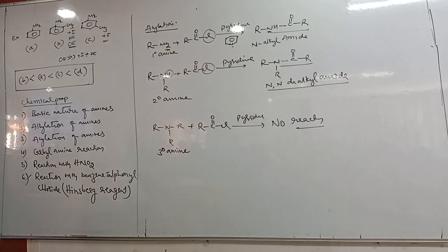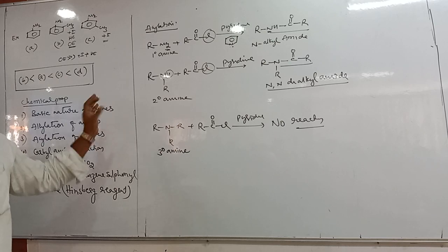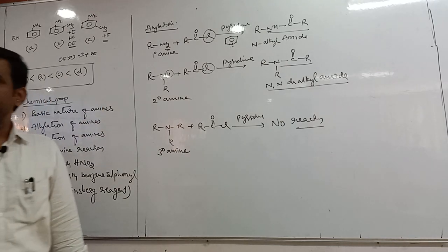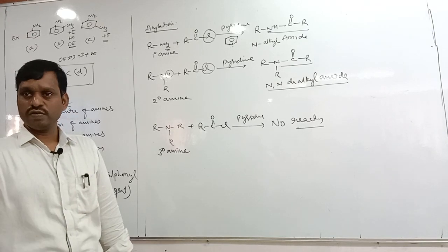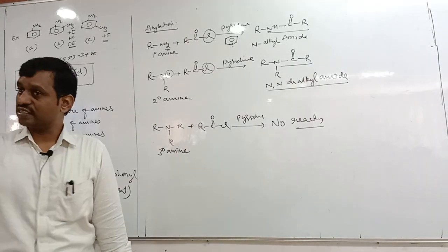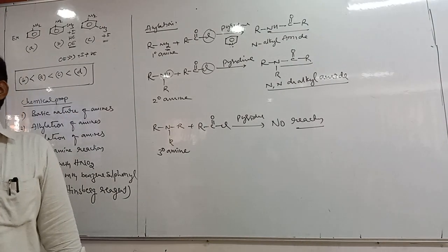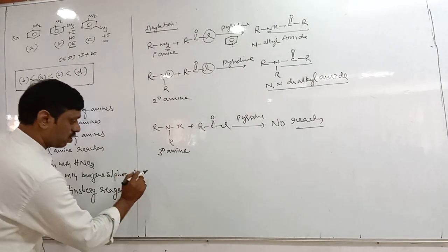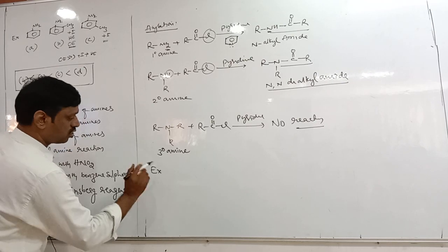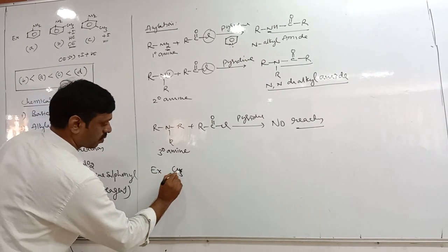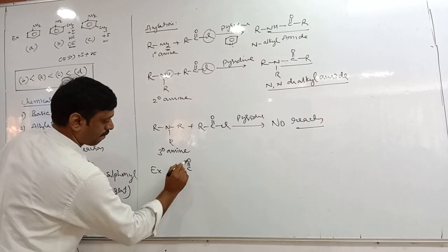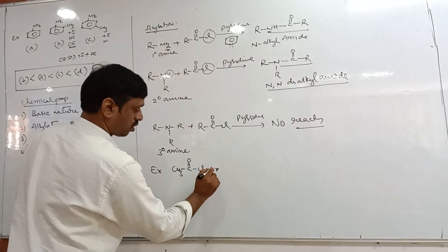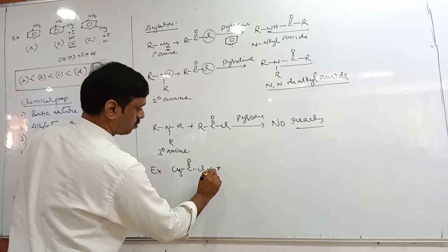Now tell me, what is the difference between alkylation and acylation? Primary, secondary, tertiary, all three amines can undergo alkylation. Yes or no? Whereas in acylation, only primary and secondary undergo acylation. That is the difference. So complete these reactions.